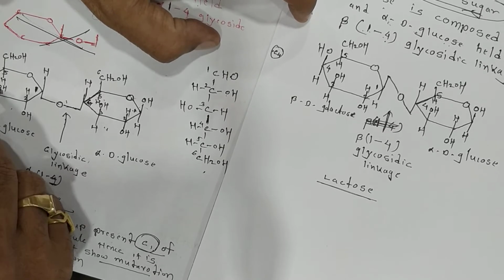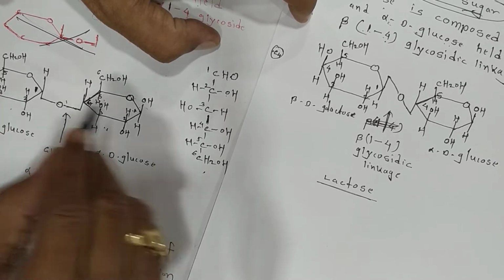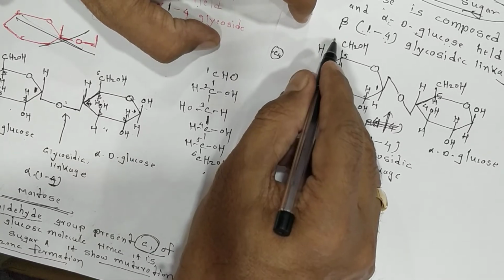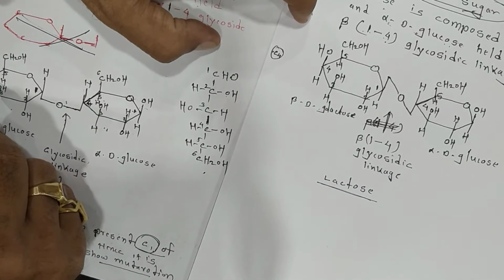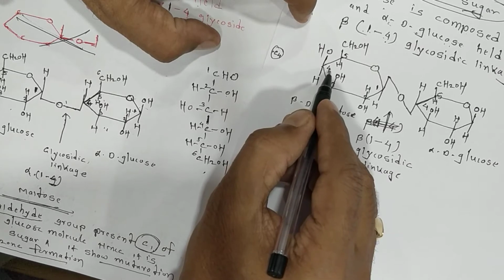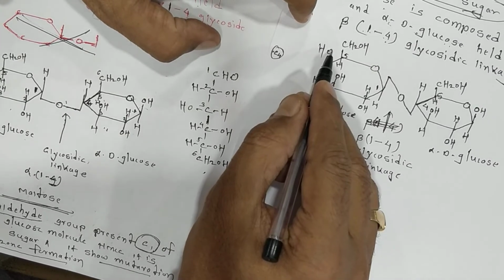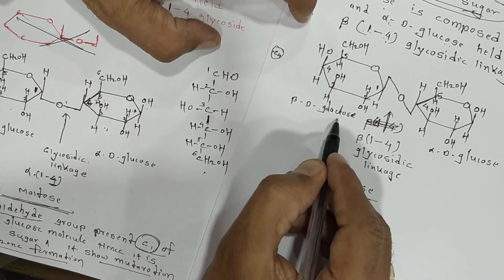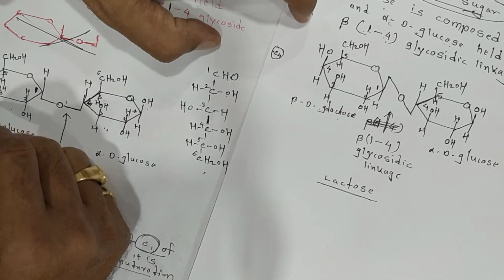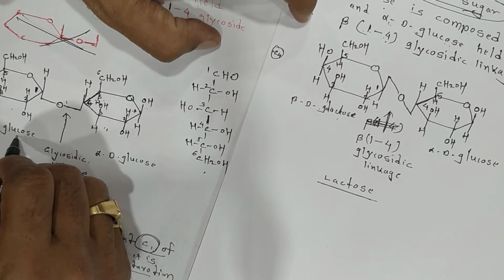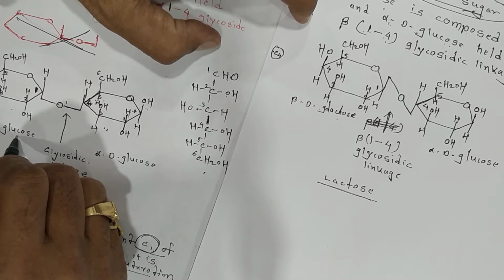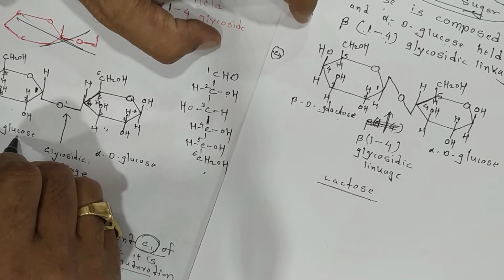In alpha D glucose, the OH is in a downward position, and in galactose it goes to the upward position. The configuration is changed at carbon number 4. The OH goes from the right side to the left-hand side. That is called galactose, and when the OH goes downward, that is called alpha D glucose. See, it's a very minor change. Don't make silly mistakes while drawing the structures.